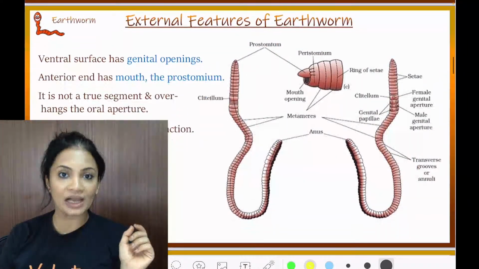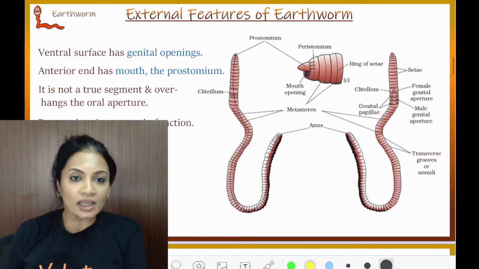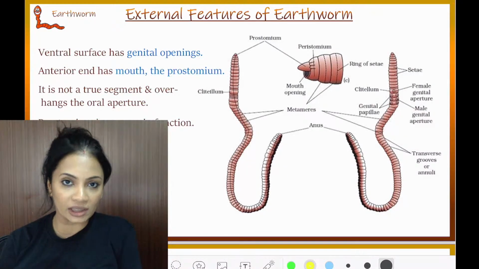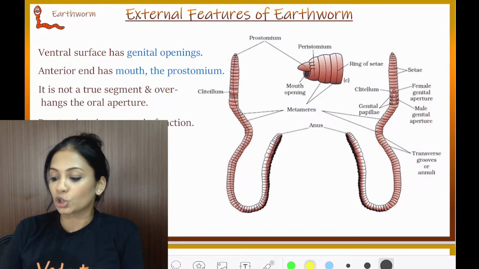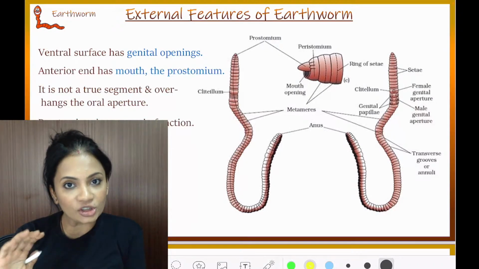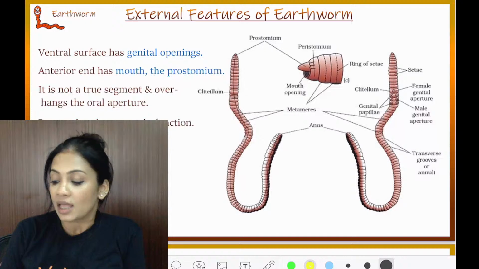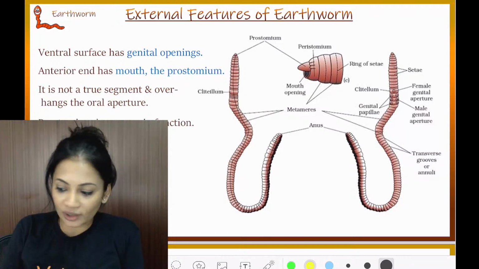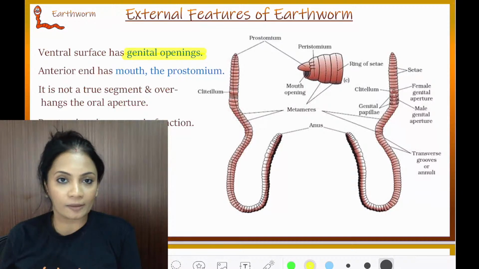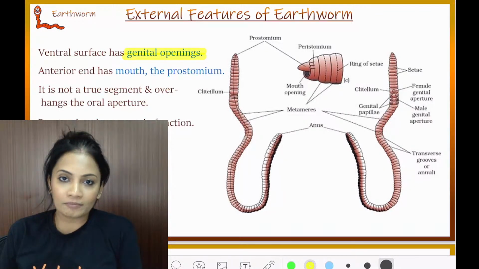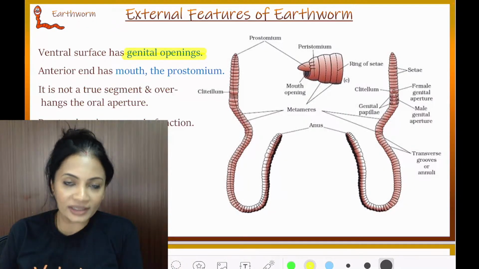a blood vessel. Now, coming to the openings present on the external surface of the earthworm. We see here the dorsal surface, so we saw it had a black line. The ventral surface has got genital openings. Now, tell me, earthworm, what do you think? Is it hermaphrodite or is it unisexual?